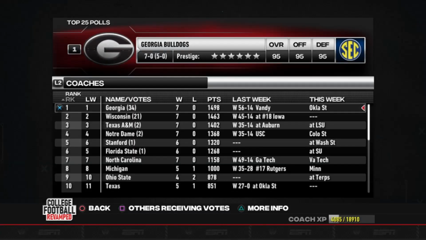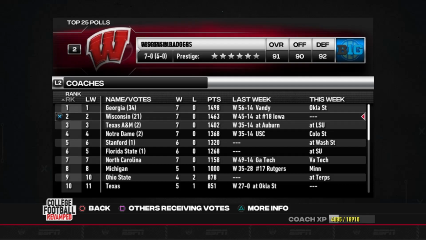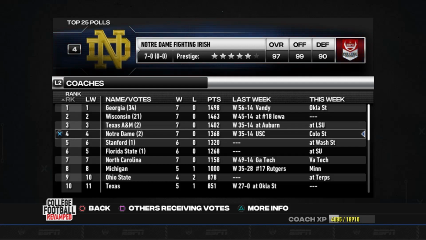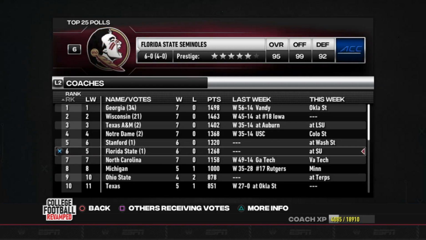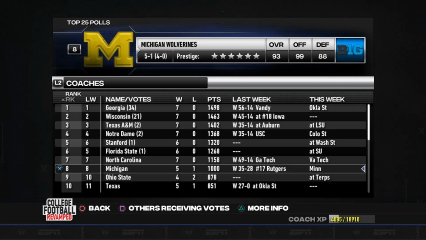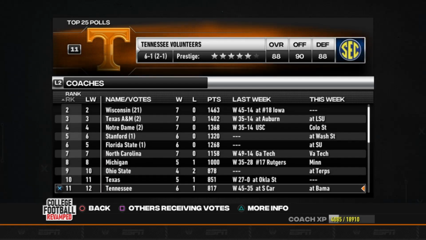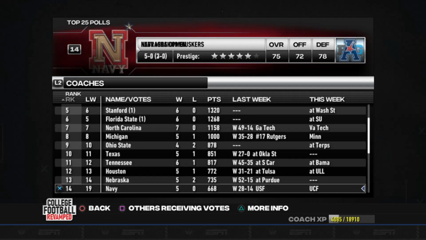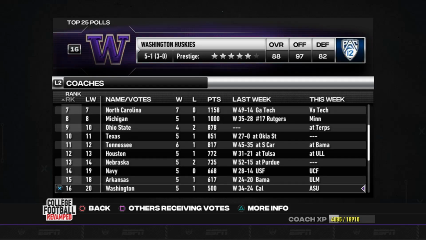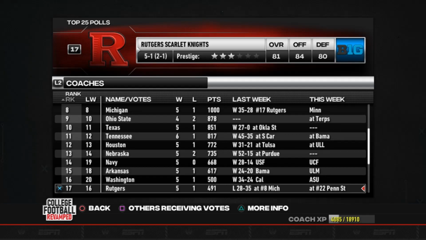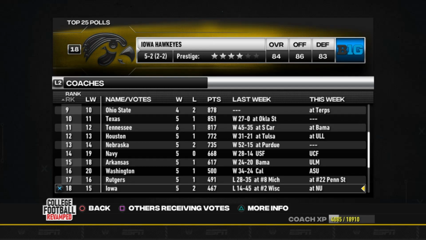As we take a look at top 25 polls following our victory, Georgia remains the number 1 team in the nation, followed by Wisconsin, Texas A&M, Notre Dame, Stanford and Florida State swap. North Carolina remains at 7, Michigan at 8, 9 is Ohio State, 10 Texas, 11 Tennessee, 12 Houston, 13 Nebraska, 14 is undefeated Navy, 15 is Arkansas, 16 is Washington, 17 is Rutgers, who lost to the number 8 team in the nation in Michigan, so they only fell back 1 spot. Iowa, who lost to the number 2 team in the nation in a blowout fashion, only dropped back 3 spots, and I don't know how.